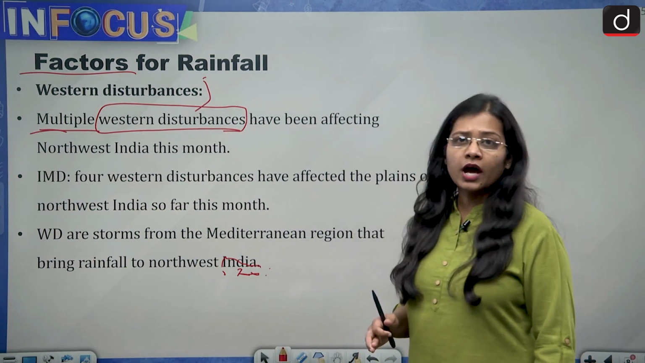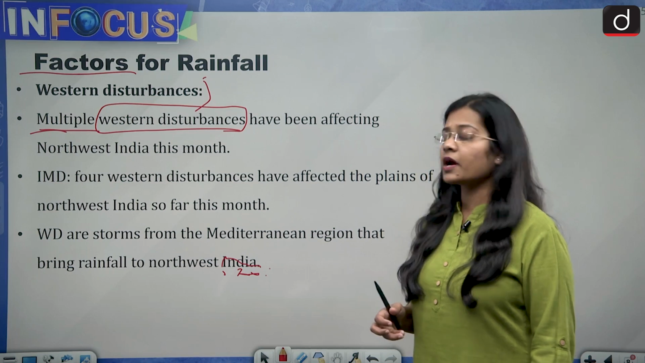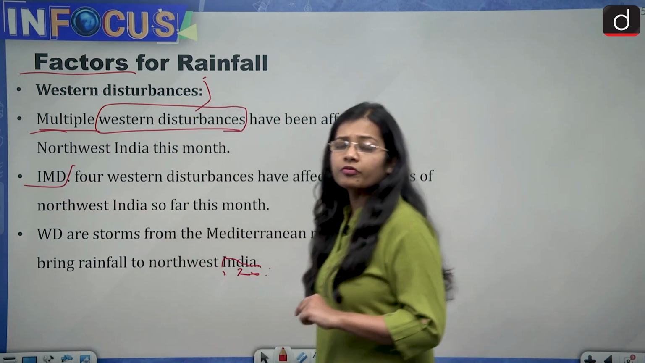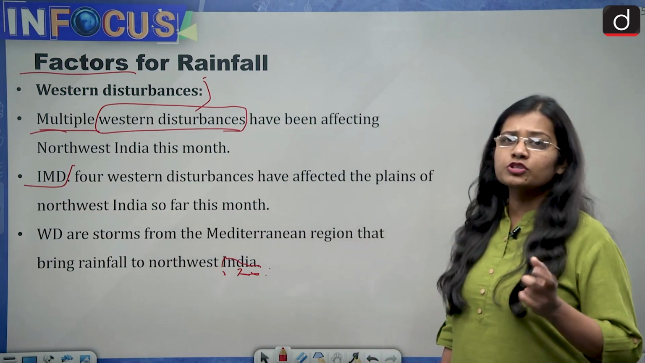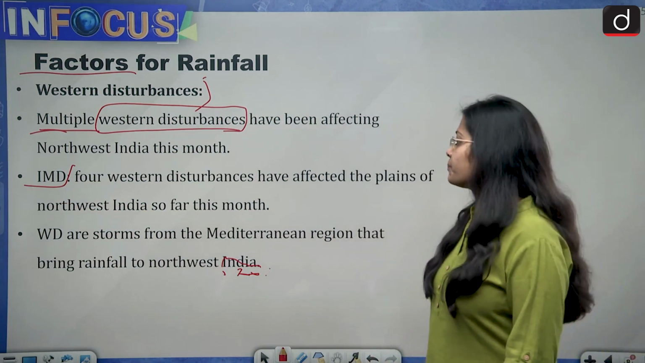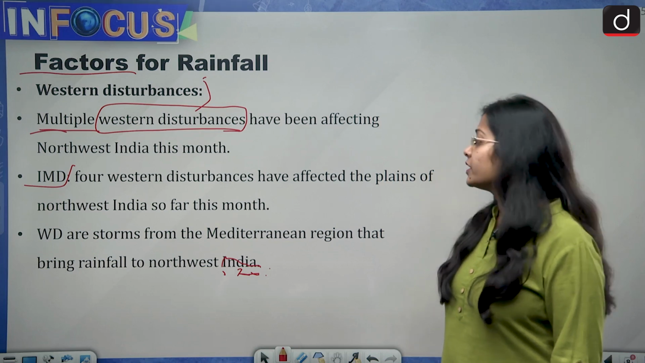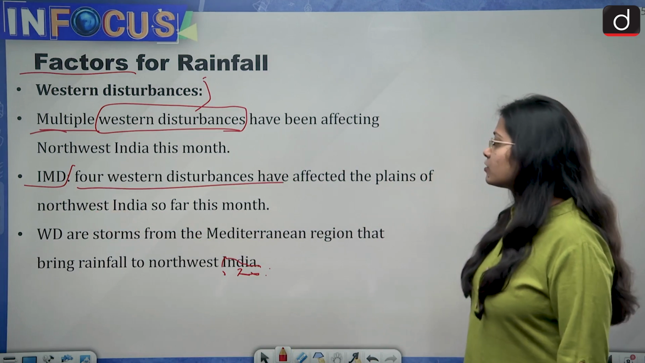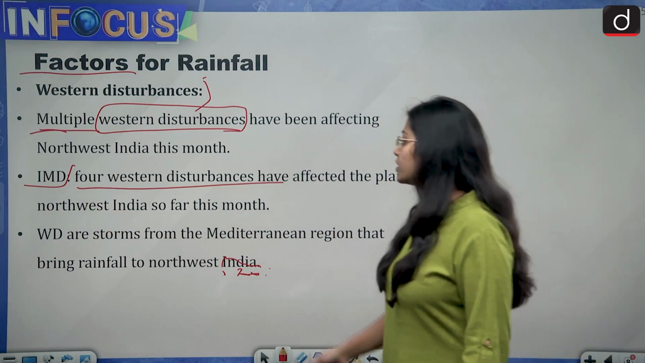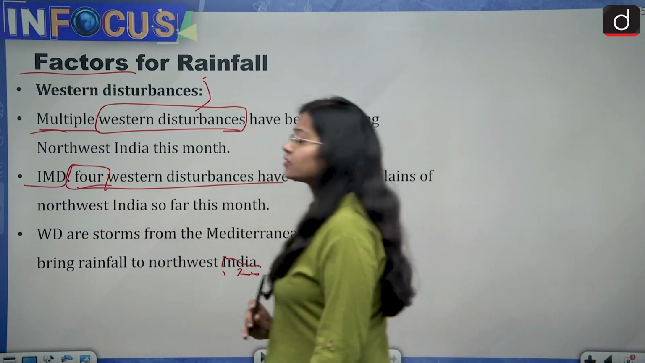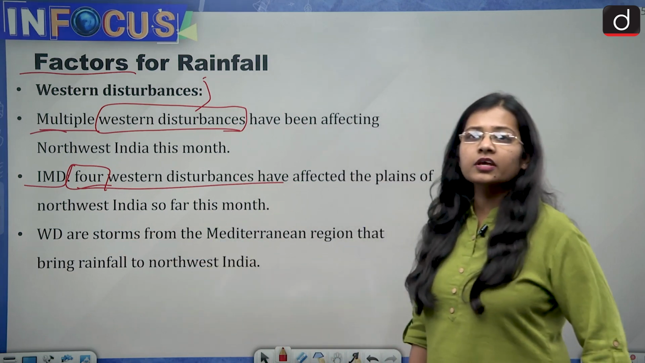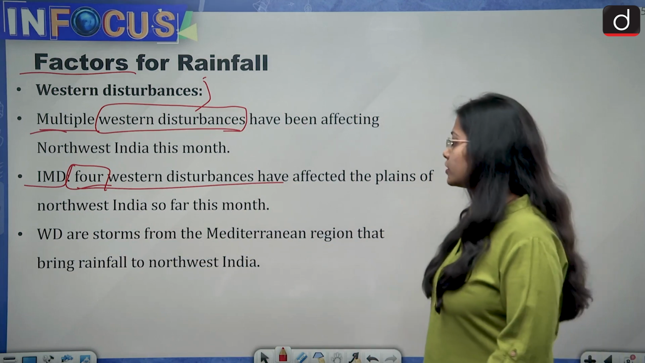Then according to the IMD, that is the Indian Meteorological Department, which comes under the Ministry of Earth Science. This is an important fact: IMD comes under which ministry? It is the Ministry of Earth Science. According to the IMD, 4 Western disturbances have affected the plains of northwest India so far this month, and that is why there is such heavy rainfall that we are seeing, and there is thunderstorm going on.